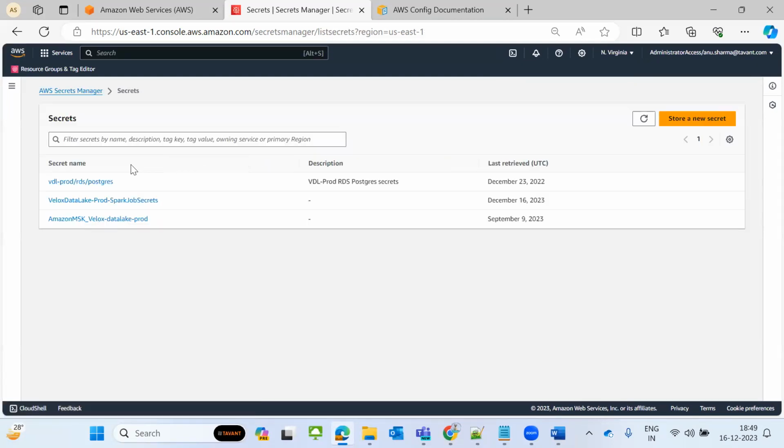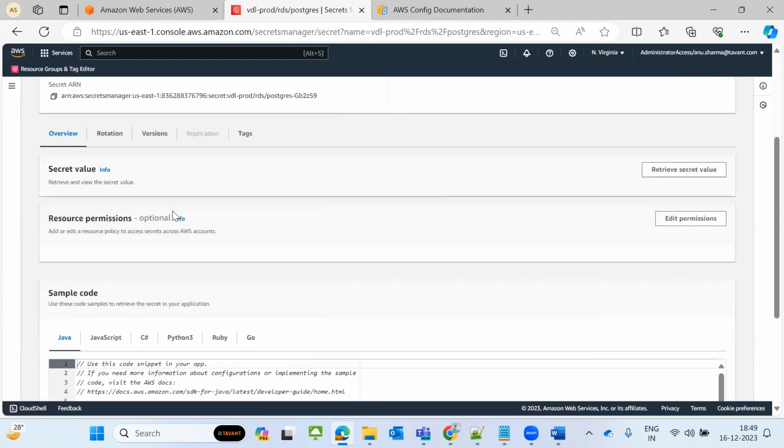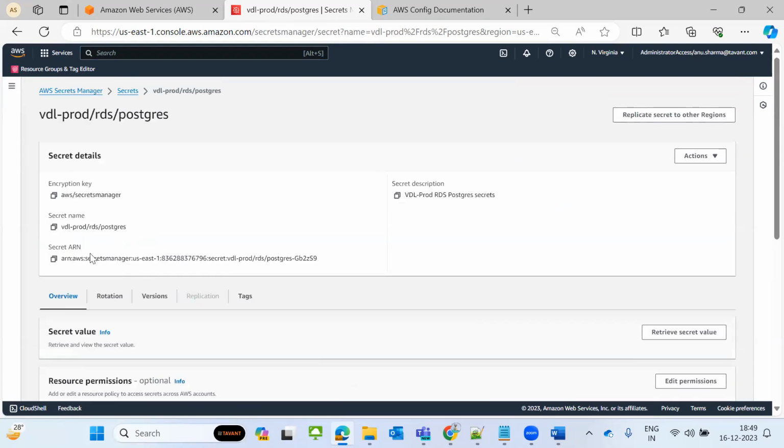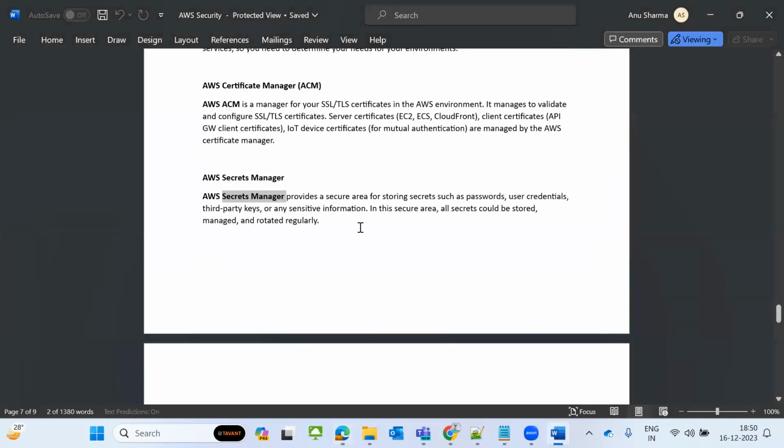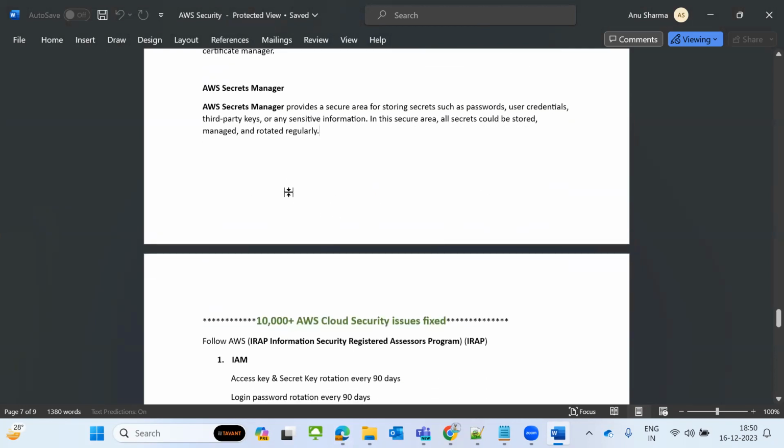One second. See, I have the Secrets Manager. In it I am managing this Postgres secret. I don't want to open it now for security purposes. These are the keys I'm managing. For example, this key rotation, all of it: it will rotate automatically, and we need to enable this. There is only this ARN, and I will call the ARN at code level. When you call it at code level, it will work. Like that, it will rotate automatically. It will be managed and rotated regularly. So that is called AWS Secrets Manager.